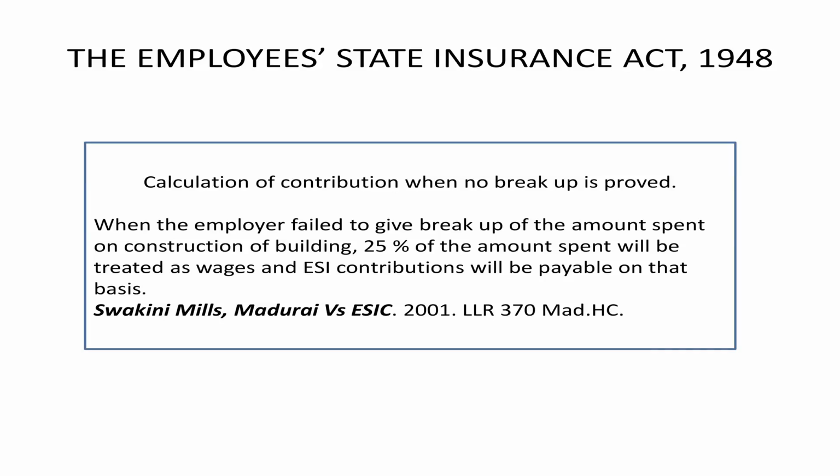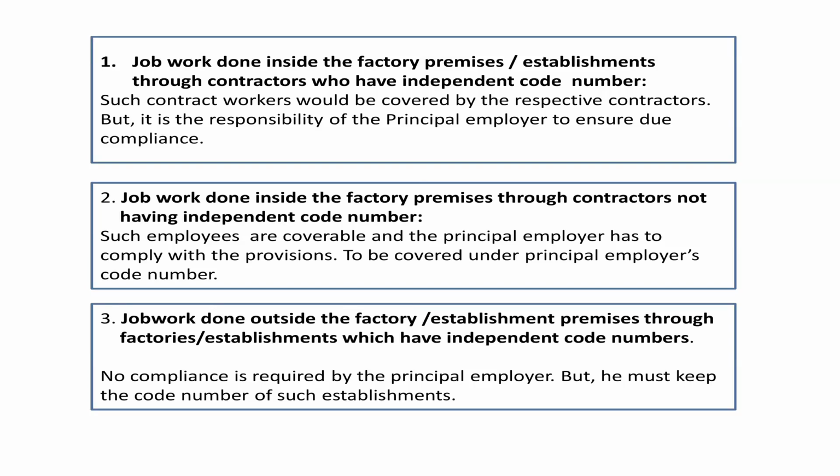Now here, I have collected some contingencies, just for information I would like to share with you. The contingencies are like this. Supposing the job work is done inside the factory premises or established through contractors who have independent code numbers, then there is no problem, because the question of principal employer doesn't arise. But to be safe, the principal has to oversee whether the contribution is remitted by him or not.